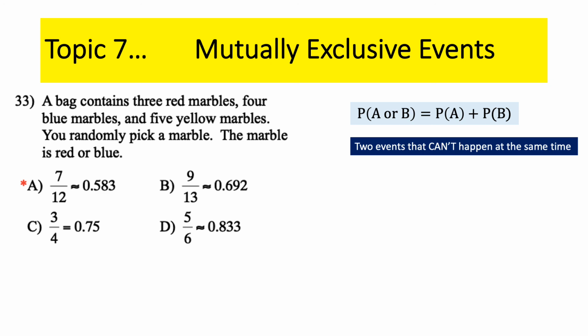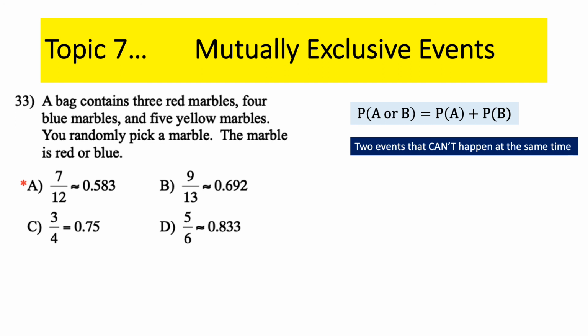So let's read this scenario. It says you got a bag and you got marbles. You got a lot of marbles, different colors. You randomly pick up a marble. That means one marble. What's the probability that it's red or blue? Well, you can't pick up a red and a blue marble at the same time because you may only pick up one marble. That's why this is mutually exclusive.